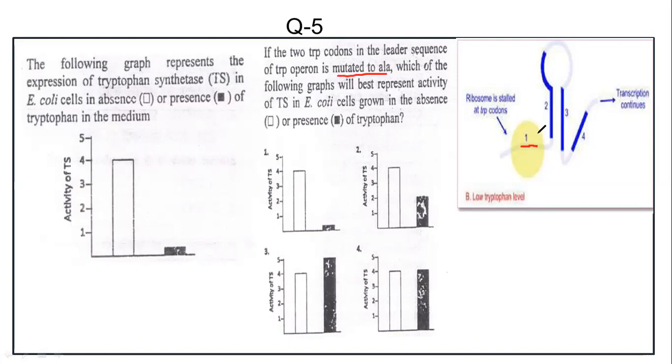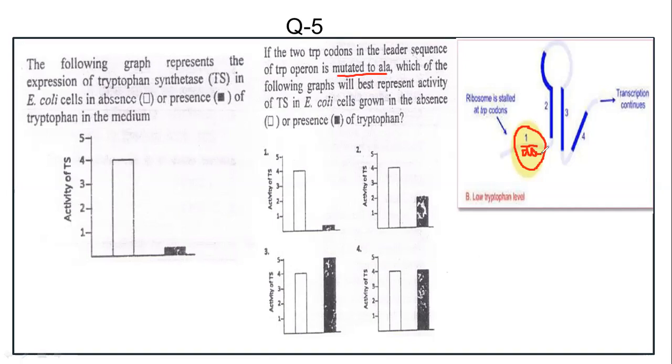Generally when the tryptophan level is low, there is formation of a hairpin structure by pairing of regions 2 and 3, and then they synthesize the tryptophan synthetic genes. If the tryptophan level is high, there is pairing of 3 and 4, and transcription termination occurs, right? Now here the trp codon is replaced by alanine codon, so the regulation will be lost.